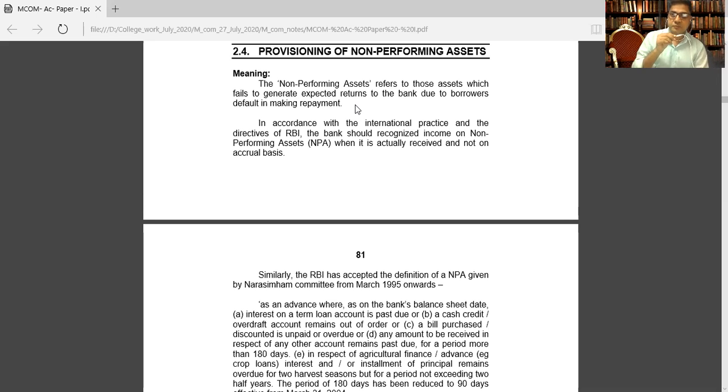How can they pay? It is a big issue. Therefore, from March to November, the maximum amount of non-performing assets was generated in every bank because of the borrowers' default in making payment.